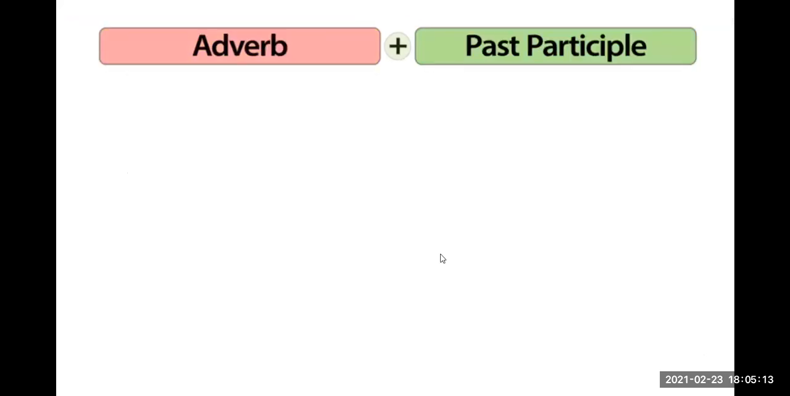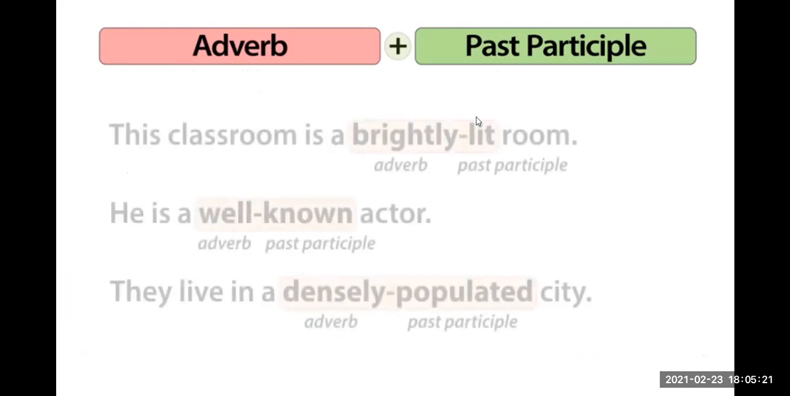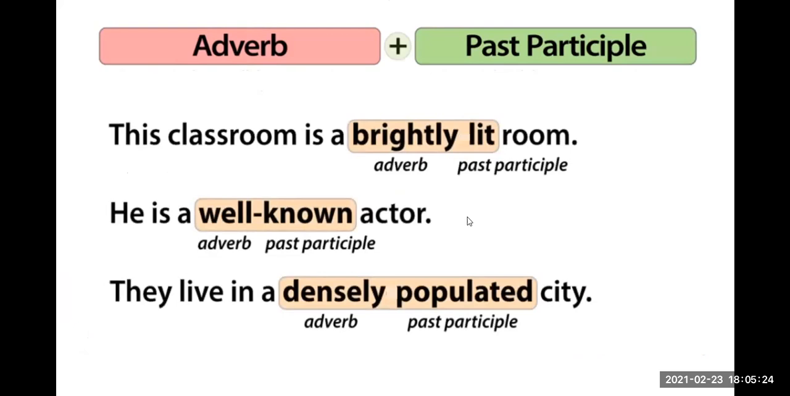Let's see the next group of adjectives. We have some adjectives that are compounded by an adverb and a past participle verb. For example, this classroom is a brightly lit room. Then we have the next one: He is a well-known actor. Then we have the last one: They live in a densely populated city. So we have sometimes adverbs and the past participle form of the verb.